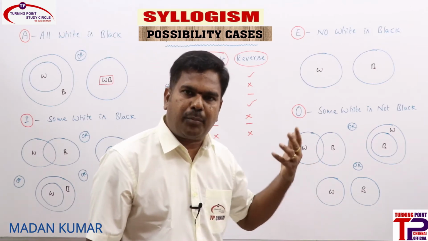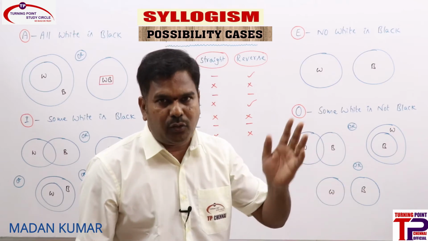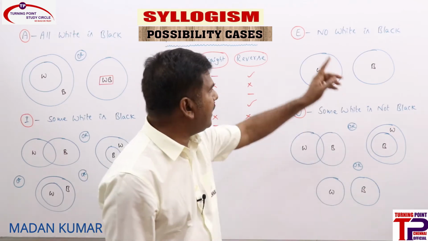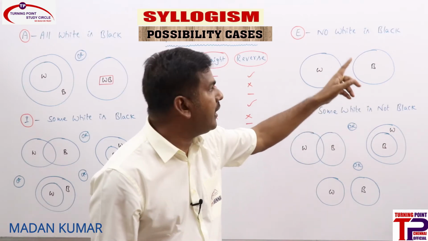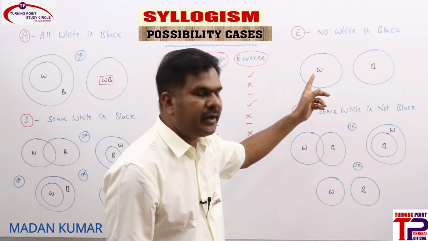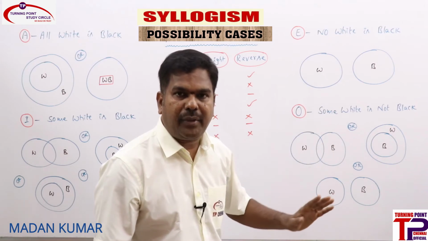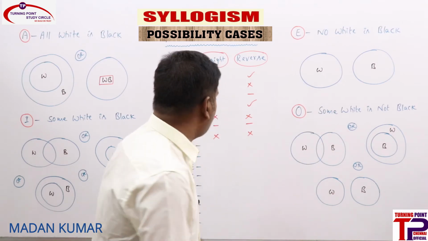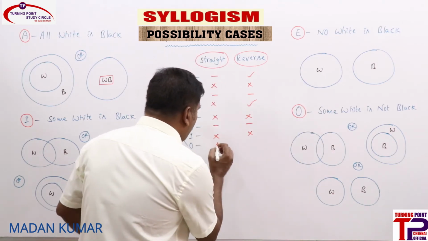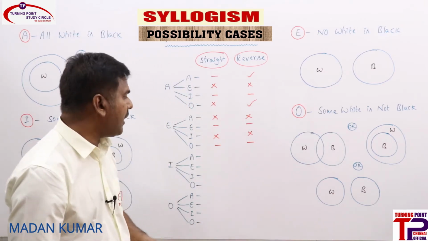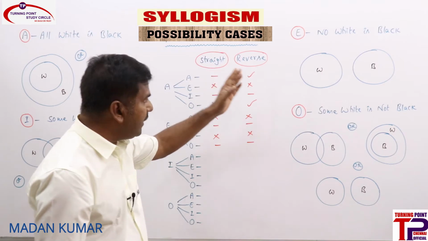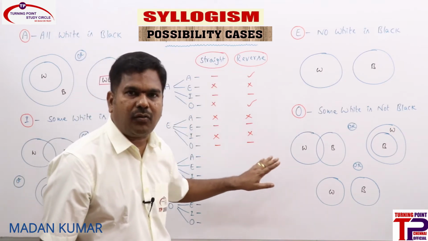So E directly implies O, and E can be converted into E and also O. That is the reason. So whenever an E statement is there, some white is not black is a definite statement, and some black is not white is also a definite statement, which cannot be considered under possibilities. So O straight is not a possibility and O reverse is not a possibility.